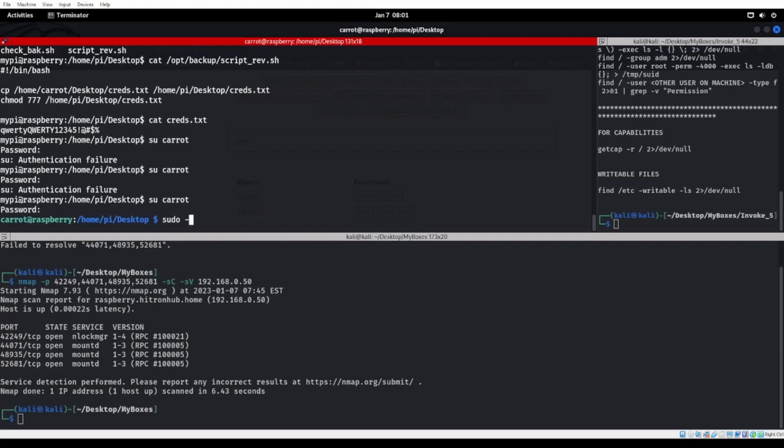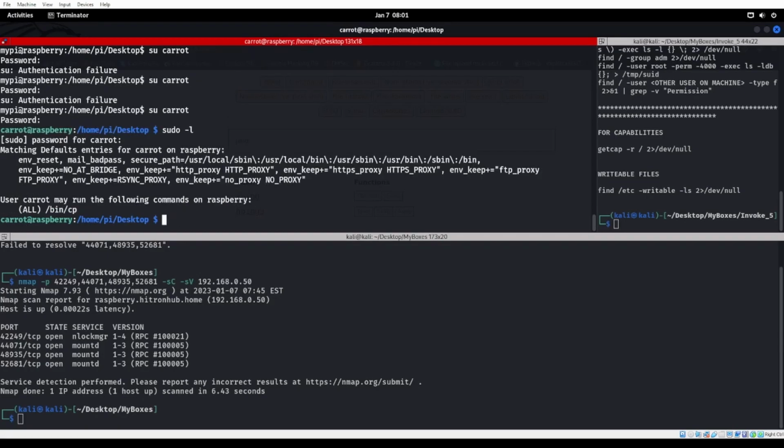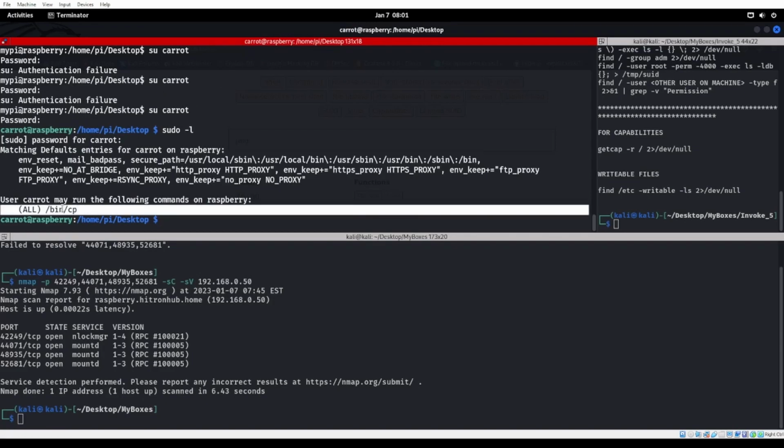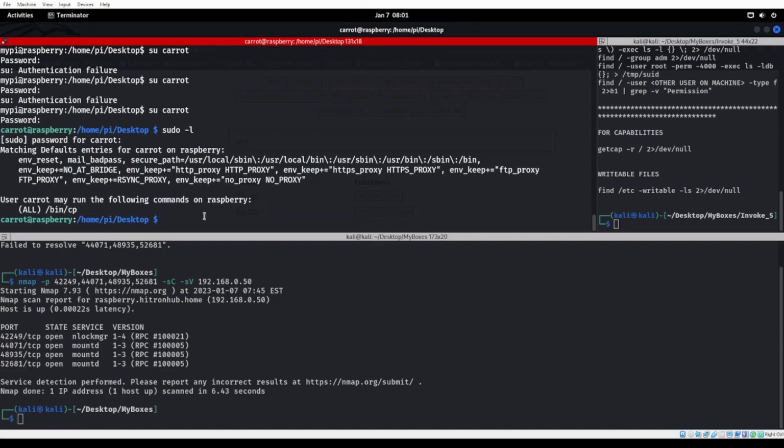What can we do as carrot? sudo -l. All right, we can do an all /bin/copy. All right. Let's go ahead and cat.